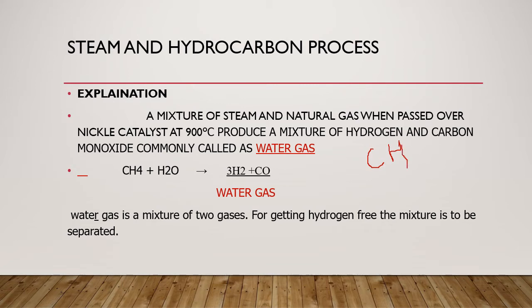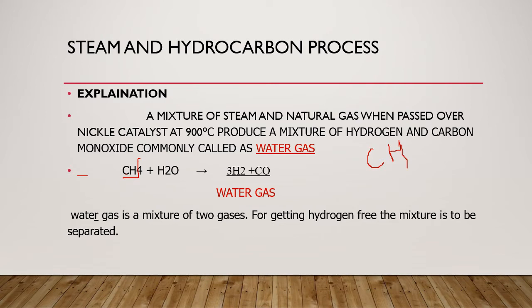Here we have taken methane gas as a hydrocarbon. Methane gas is the first member of the alkane series, and it is present in natural gas at approximately 94 to 96%. So in this process, water in the form of steam and the hydrocarbon, methane, are taken.